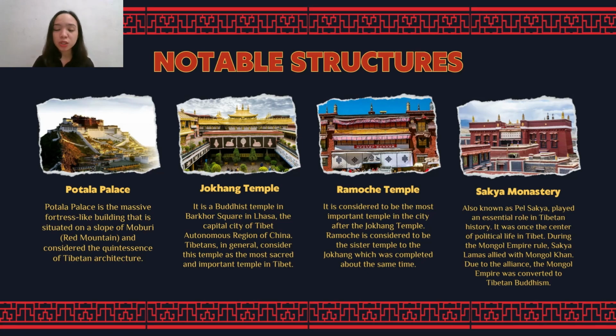Next is Ramoche Temple. It is considered to be the most important temple in the city after the Jokhang Temple. Ramoche is considered to be the sister temple to the Jokhang, which was completed about the same time. Unlike the Jokhang, Ramoche was originally built in Chinese style.